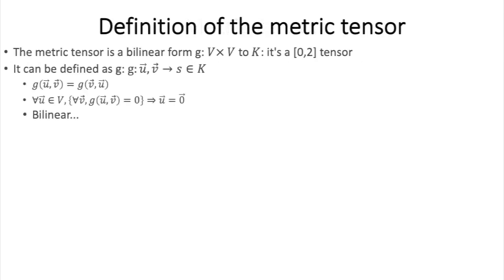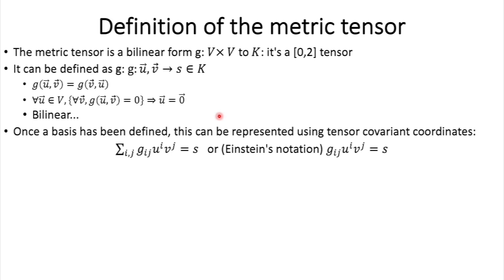The metric tensor is a bilinear form, since it's a tensor, of course, and so it goes from V cross V, the space vector, to the field that the space vector is built upon. So it's a 0-2 tensor. If you don't know what that means, you have to watch my previous video on tensors. It can be defined like this, just a formal definition.